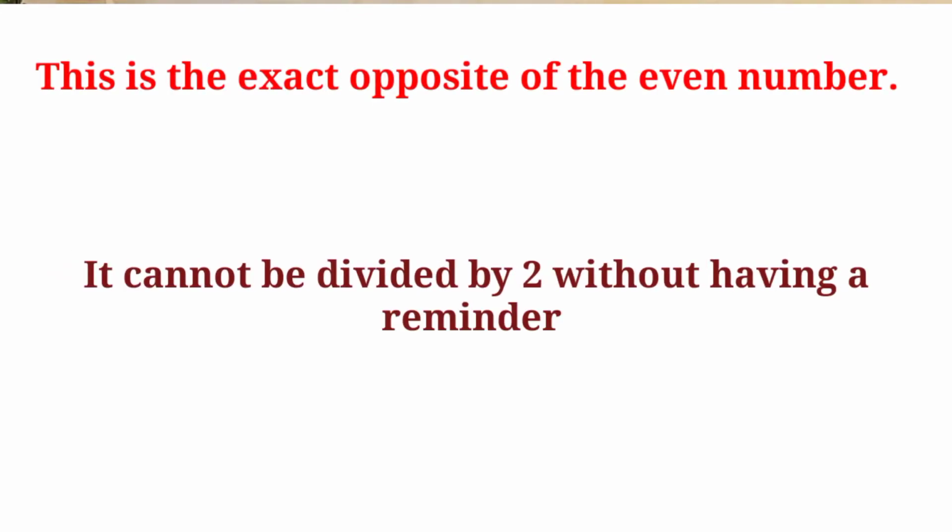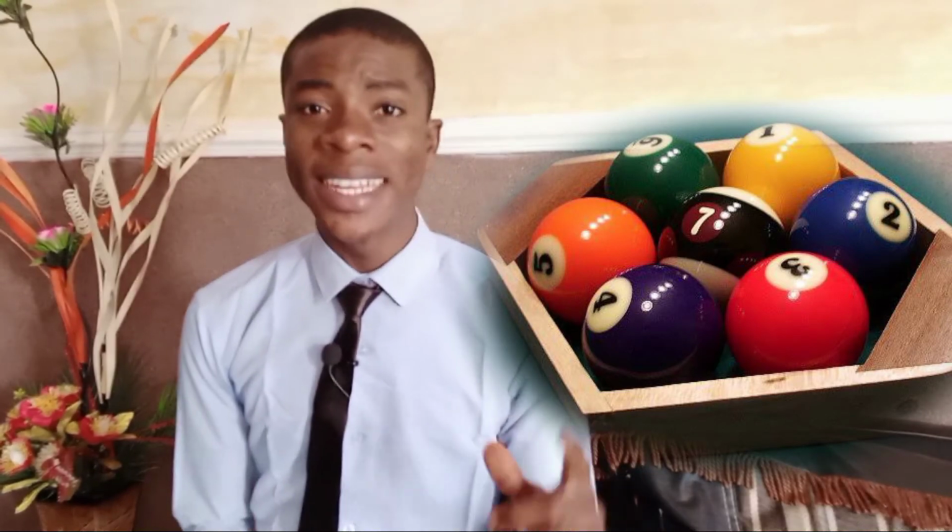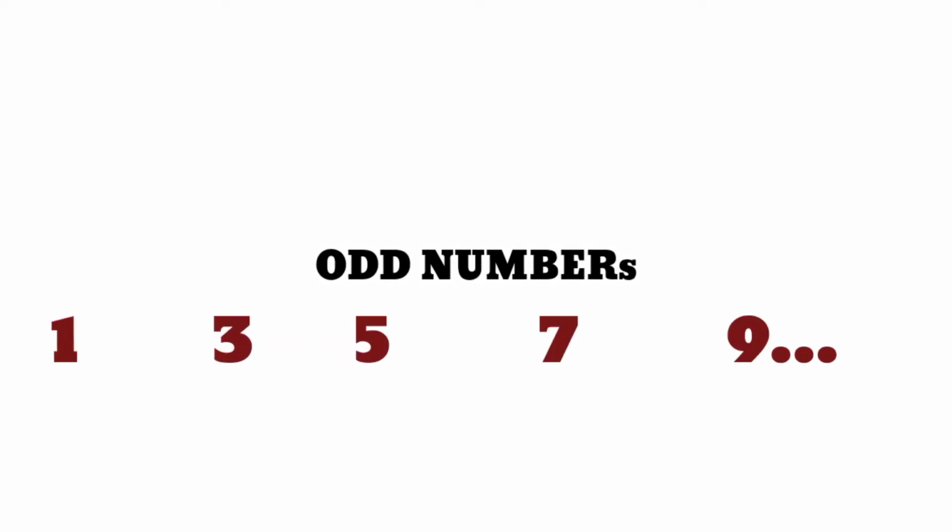Now to odd numbers. An odd number is the exact opposite of the even numbers. It cannot be divided by 2 without giving a remainder. For example, if the same boy named Latif decides to group 7 balls in pairs, at last he is going to be left with 1 unpaired. That is why we call it an odd number. So examples of odd numbers include 1, 3, 5, 7, 9, and so on.